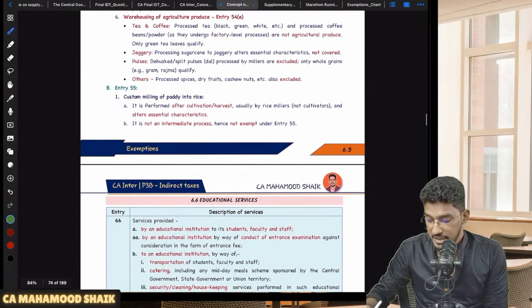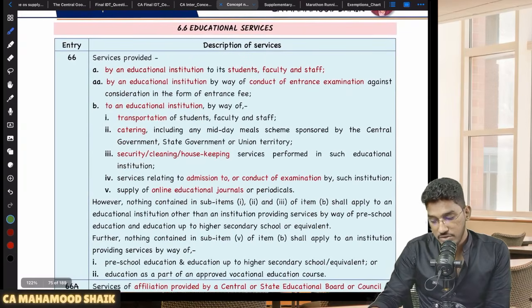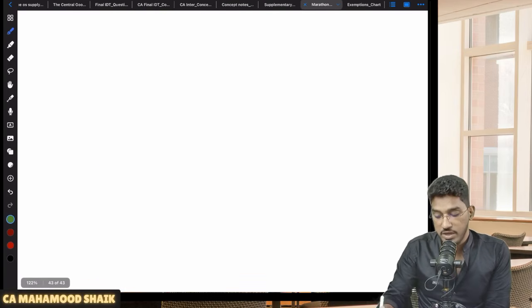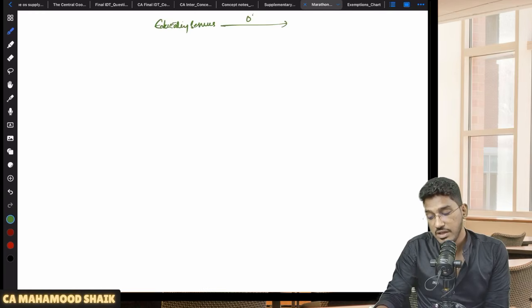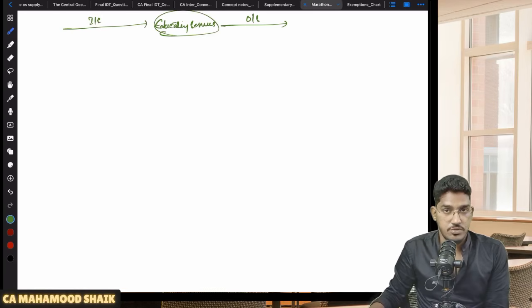So now the next category of exemptions is going to be educational services. As we all are aware, since education is also one of the basic requirements of any country, they have given exemption on educational services also. When it comes to educational services, they have given exemption for their outward supplies, and they have given exemptions for inward supplies provided to educational institutions also.